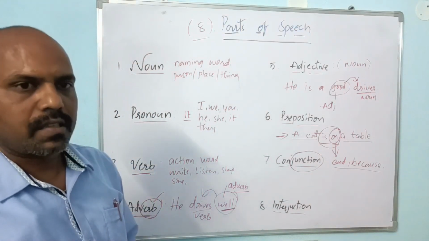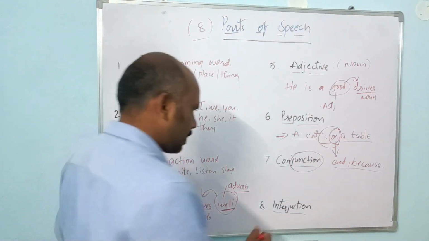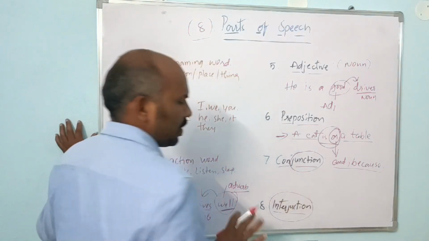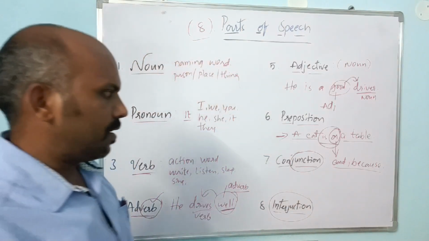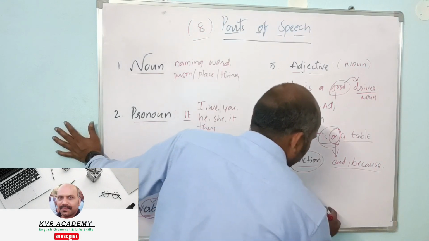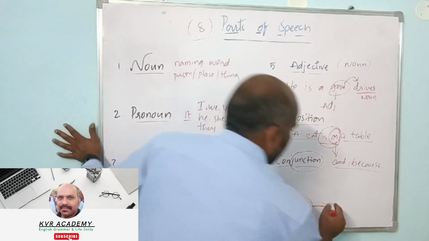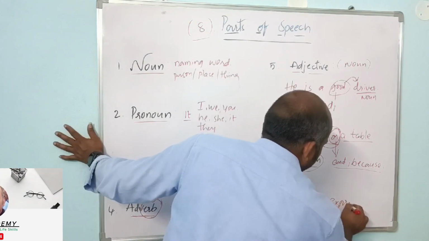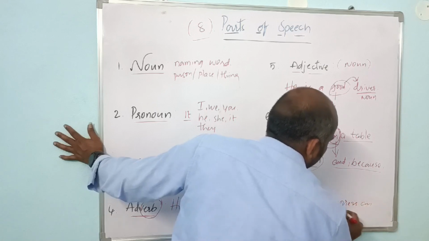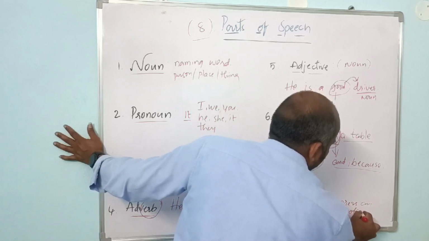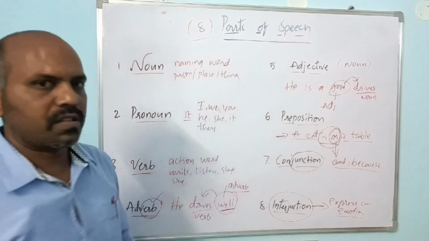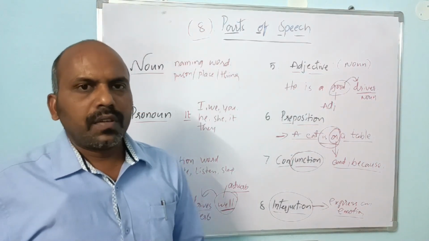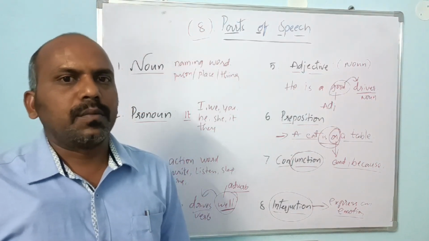Coming to interjection. Interjection, there is no relation actually here. Interjection is the title for a separate group of words which express an emotion. Whatever emotion. Why did I mention just emotion? Don't limit it to only happy emotion or sad emotion.